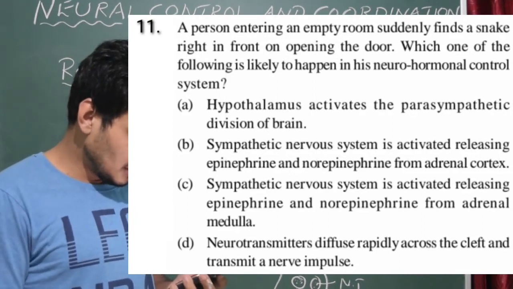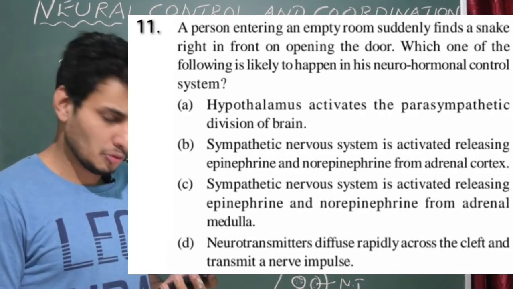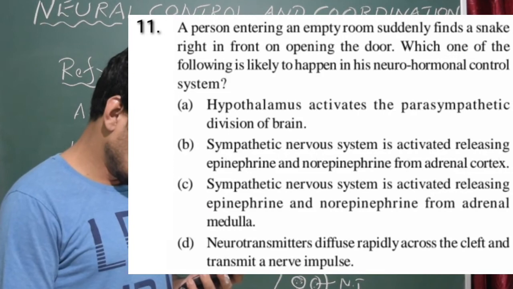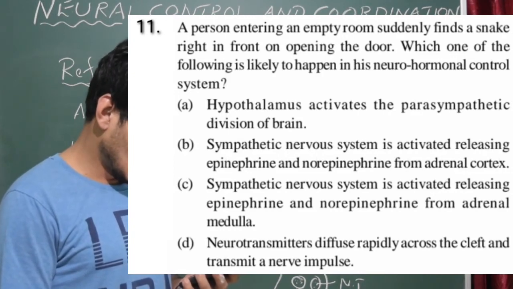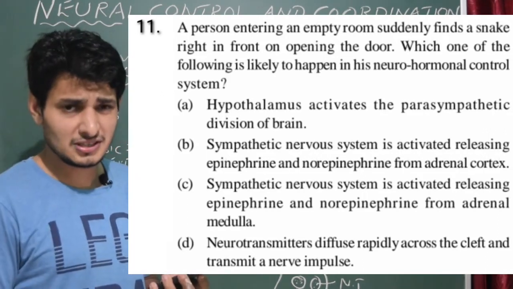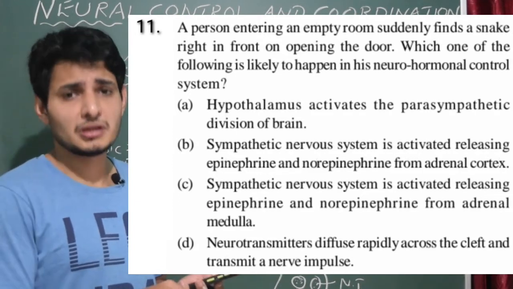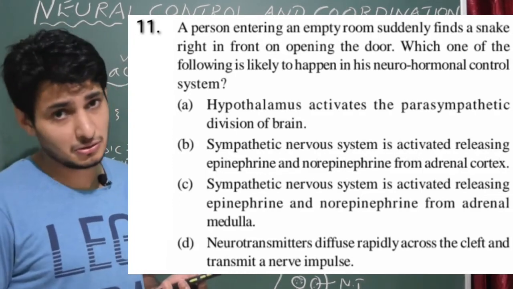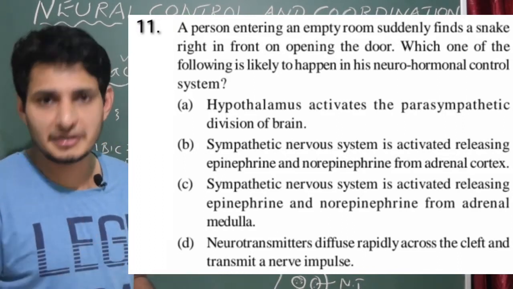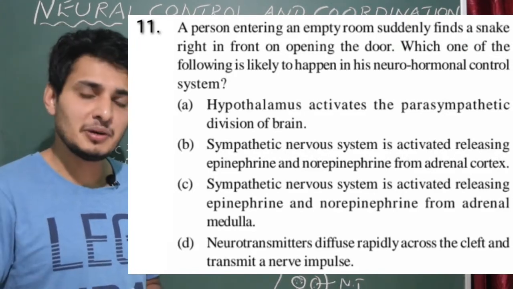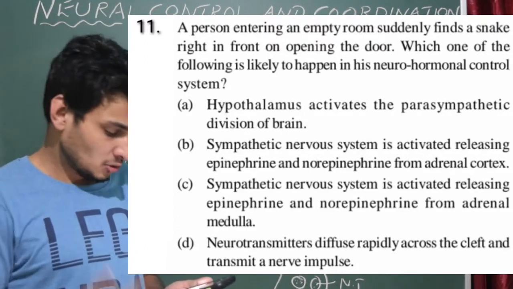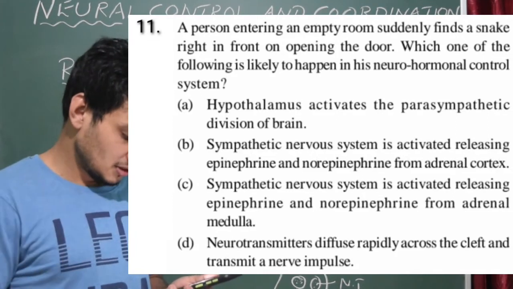Okay, let us see. Hypothalamus activates the parasympathetic division of brain. No. Sympathetic nervous system is activated, releasing epinephrine and norepinephrine from adrenal cortex. Actually, there are two types of ANS: one is the sympathetic nervous system, the other is the parasympathetic nervous system. Sympathetic nervous system always increases any activity in the body, for example heart rate. Parasympathetic is exactly contrasting, the opposite character, so it decreases the activity. So sympathetic obviously increases. So we go with option C.